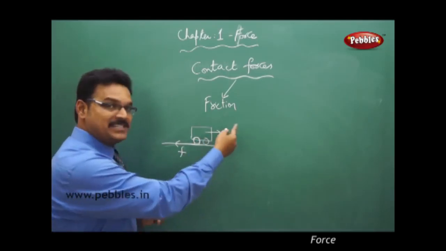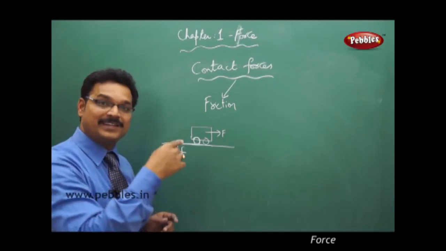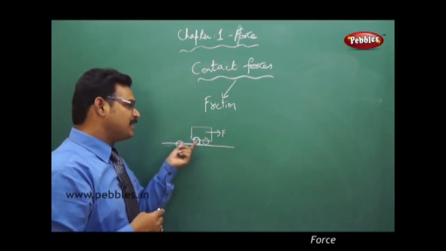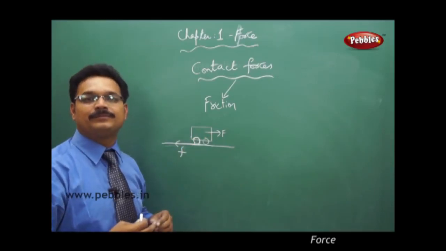When the applied force increases, this friction force also increases. So friction generally opposes the motion of the body.